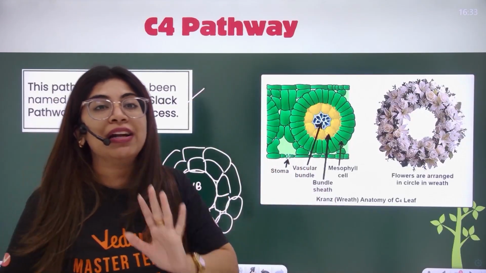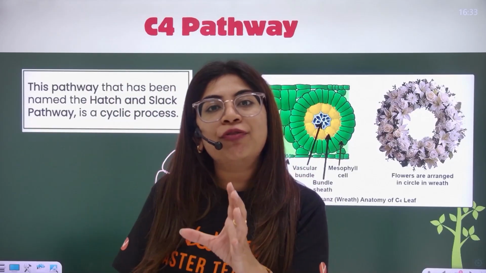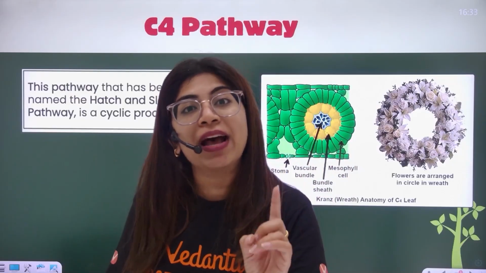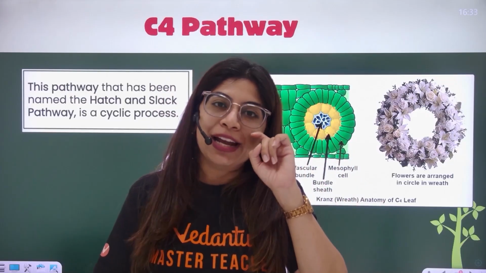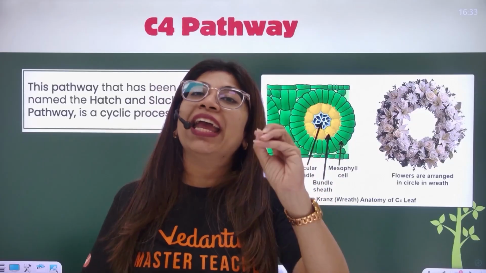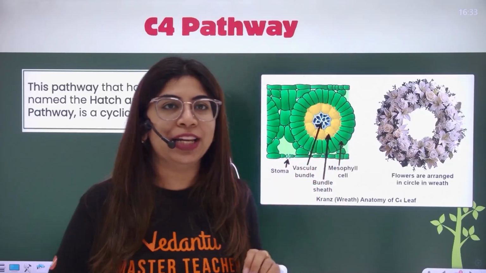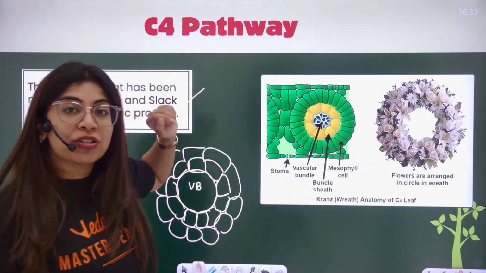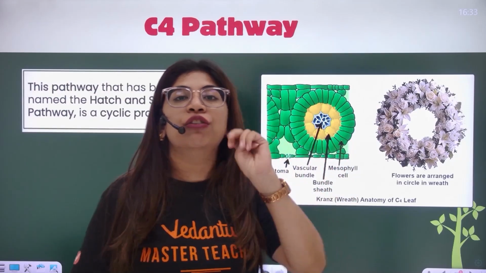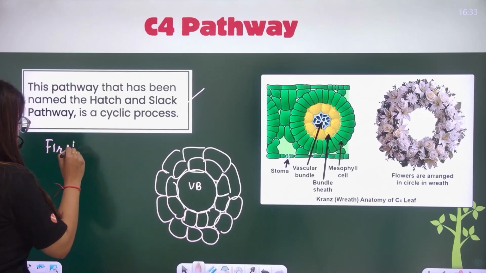Now I think you have understood the basics of the C3 and the C4 pathway. Even if it is a C4 plant, it is going to show the C3 cycle. Why? Because it is a universal cycle. I'll show you a C4 plant which is showing the C3 cycle also in one of the cells, mesophyll or bundle sheath. I'll tell you how. Now, why the name C4 cycle? Because the first stable product which is formed has 4 carbons in it.